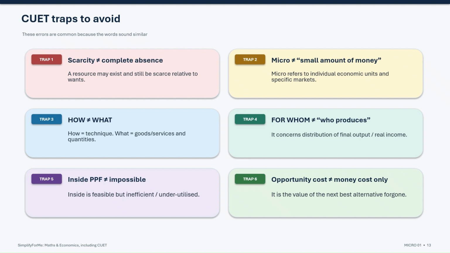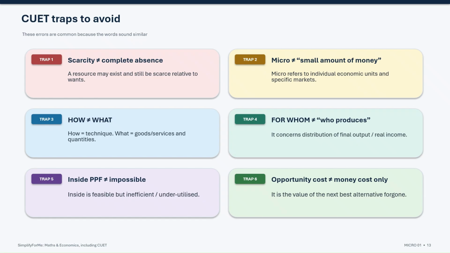Trap number 1. Scarcity does not mean complete absence. A resource can exist and still be scarce if it is insufficient relative to all the wants it could satisfy. Trap number 2. Microeconomics does not mean a small amount of money. It refers to the study of individual economic units and specific markets.